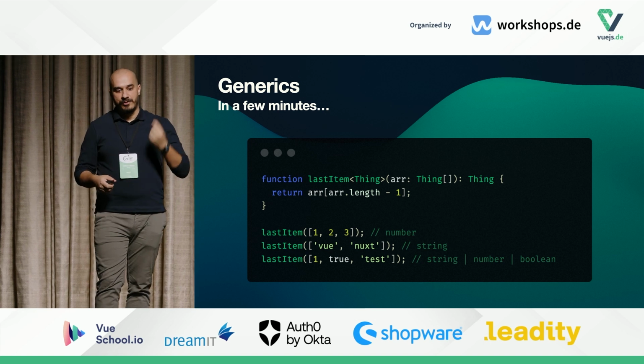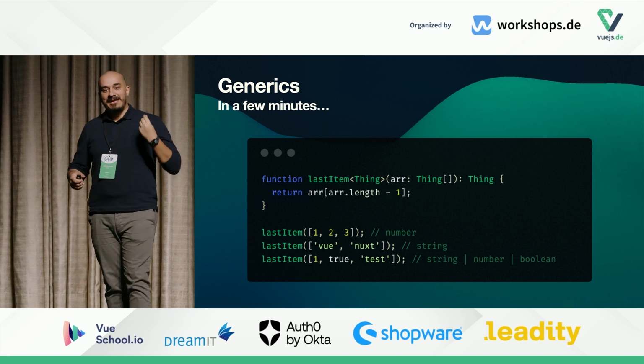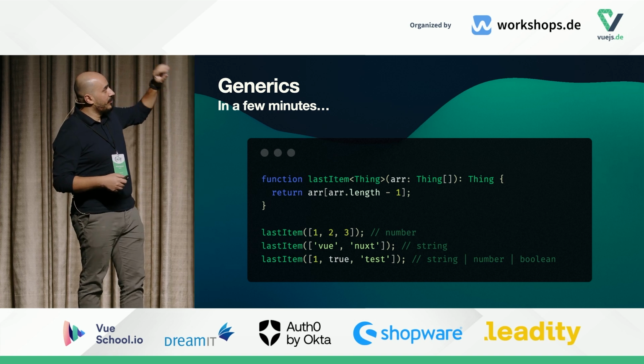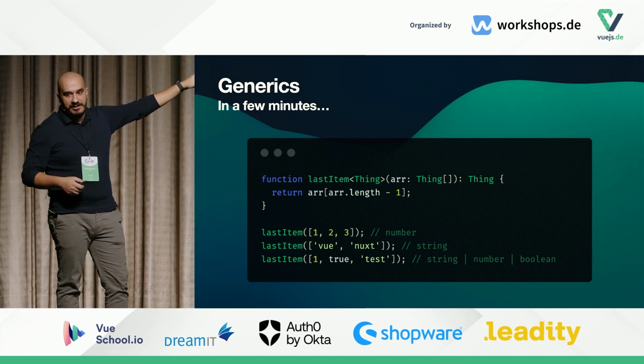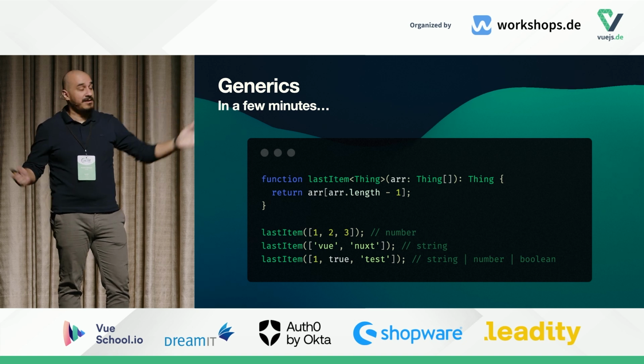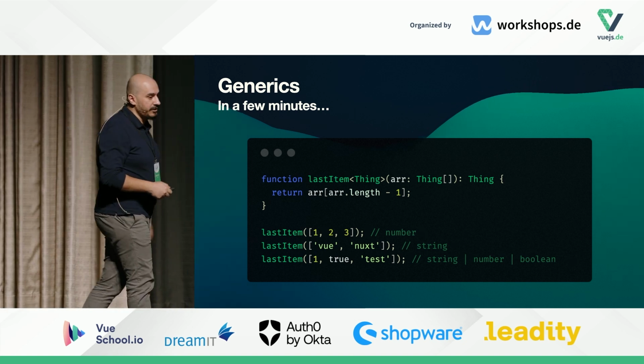It allows you to program against something that you will find out later when you actually use it. So right now, when we are implementing last item, we have no idea what the thing is going to be. It's going to be a thing. And we're going to find out about it later when we actually use it.